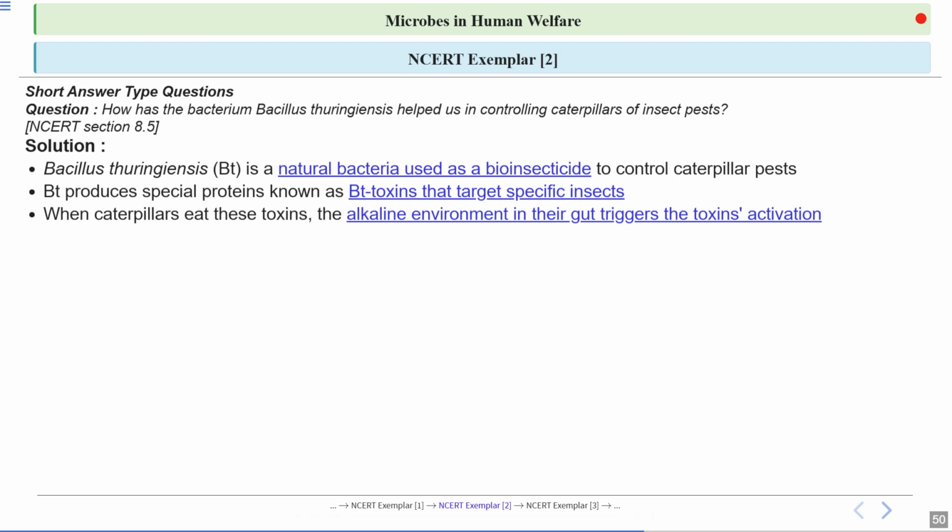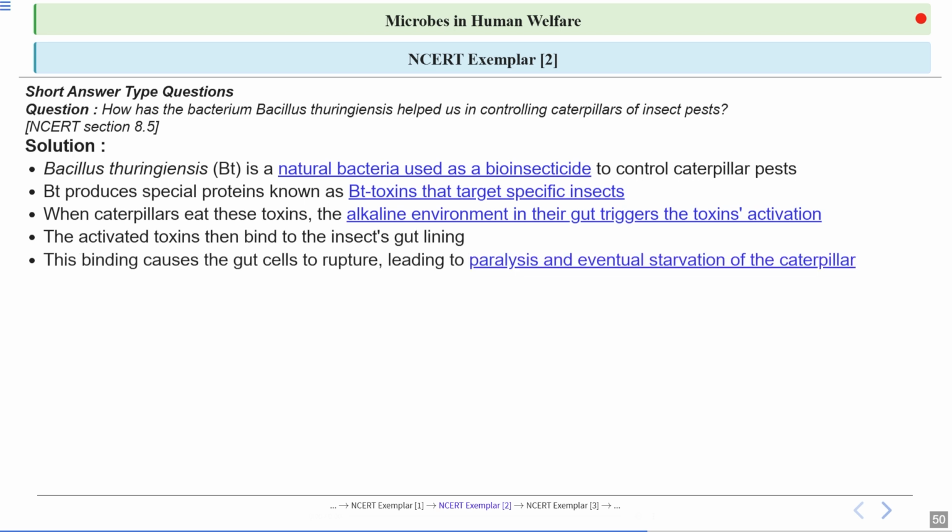In the gut of the insect, holes are created, and ultimately the insect will die. Once the Bt toxin is activated, this toxin binds to the lining of the insect's gut, thus creating pores. This binding causes the gut cells to rupture, leading to paralysis and eventually starvation of the caterpillar.